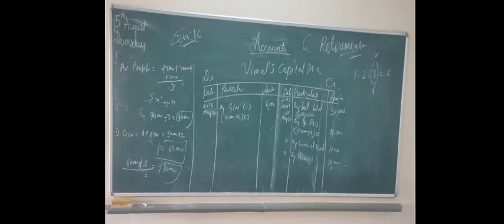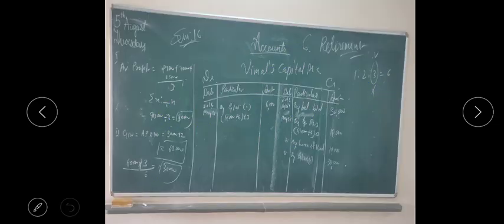So here are the important things. Vimal is retiring because he died on 31st May. The basic difference in this sum is the date of balance sheet and the date of retirement. There is a difference of 2 months. This is important to remember. In this sum we are not preparing revaluation account, partners' capital accounts and balance sheet, but only Vimal's capital account. So turning points are coming here. We have to pay attention.